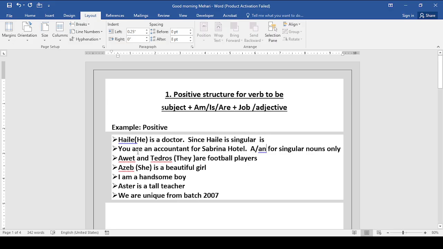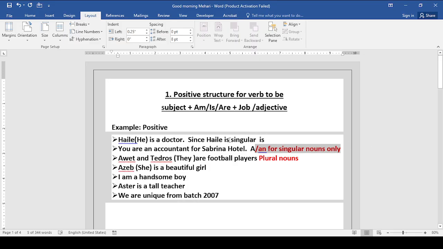Aster and Tedros, they are football players. So they are plural nouns. That's why we use are in this case.